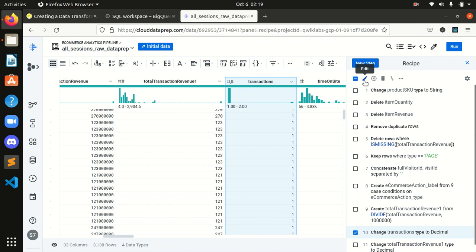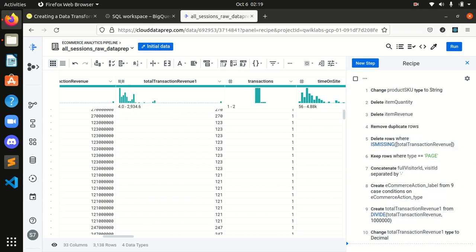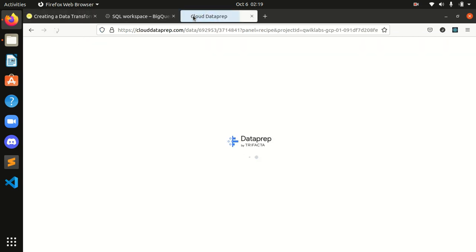I will edit, disable, I will delete this step that I have changed, the 10th one. Okay, it's getting deleted. Now you can confirm from here whether what we have done is right or not.